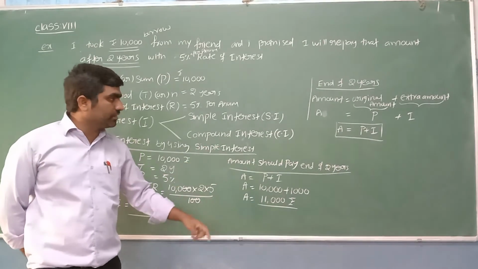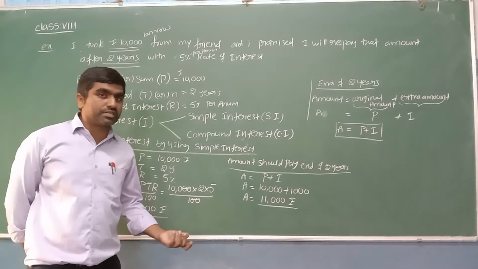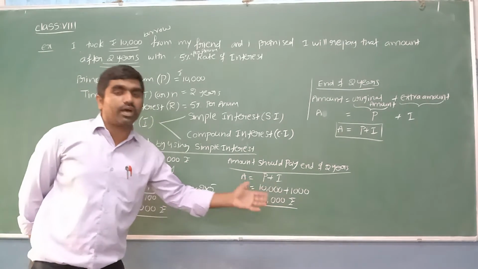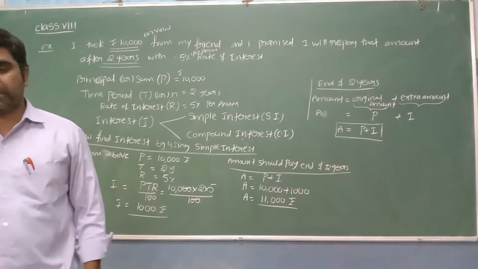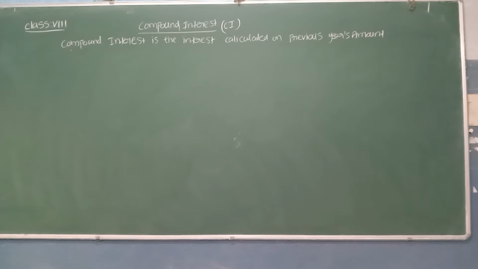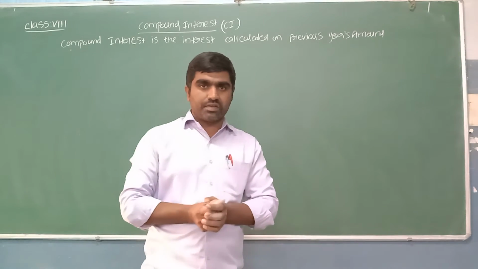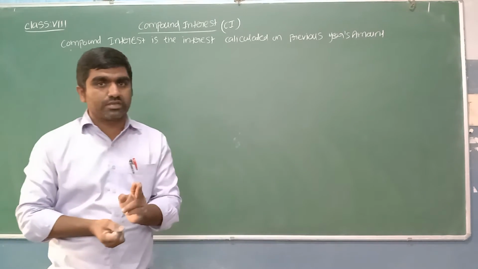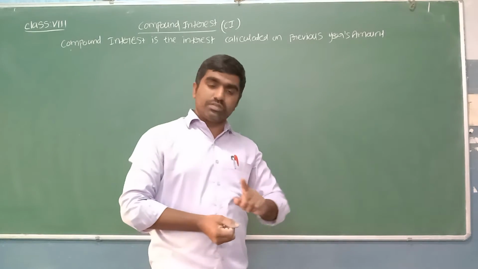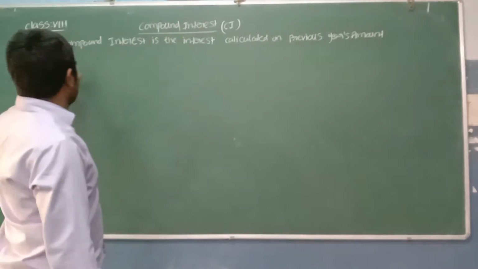Now let us calculate the interest by using compound interest, and we'll see whether the interest is more than 1,000 or less than 1,000. Let's see here. Yes. Now see beta, what is compound interest? Compound interest is one of the ways in which we can calculate the interest. Interest we can calculate by using two ways, simple interest or compound interest. Let's see more about compound interest.